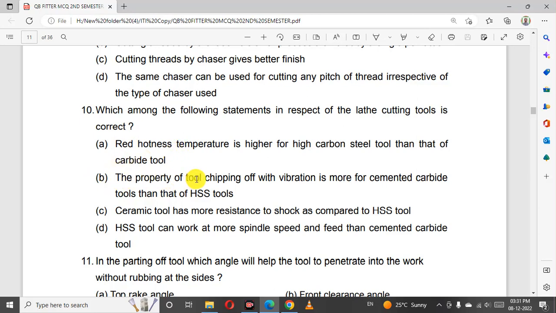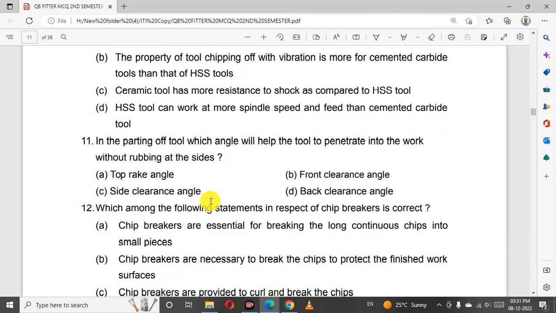The property of tool chipping off with vibration is more for cemented carbide tool than that of a high-speed steel tool. In the parting tool, which angle will help the tool to penetrate into the work without rubbing the side face? Back clearance angle.